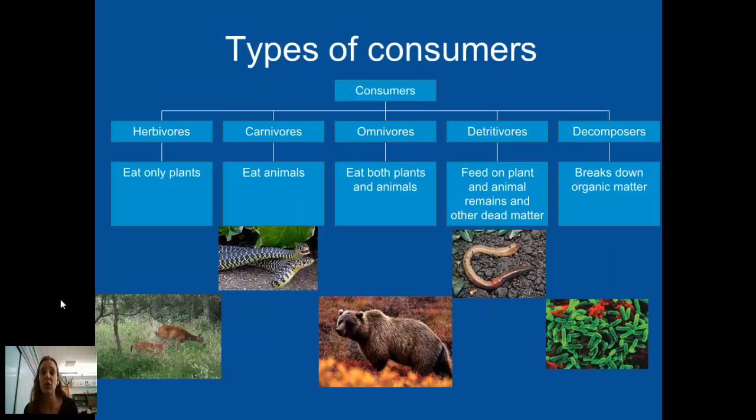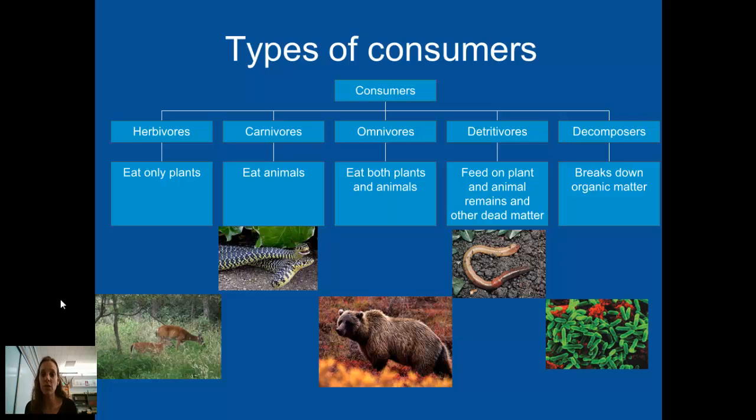These are the different types of consumers. You can be an herbivore, which means that you eat only plants, or a carnivore, which means that you eat only animals. Omnivores eat both. The human body, our digestive system, has evolved to be an omnivore. Now, there are some humans that choose to be herbivores. There are even a few humans that choose to be carnivores. But our bodies did evolve to be omnivores, so mammals are technically classified as being omnivores.